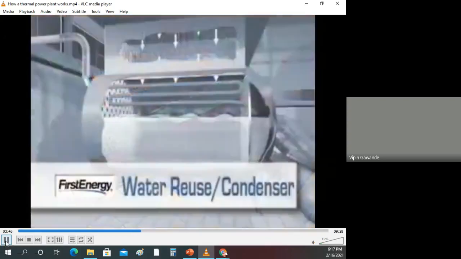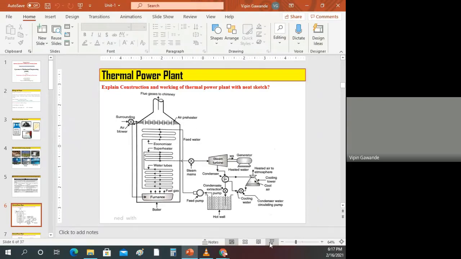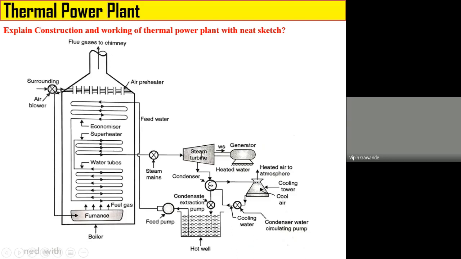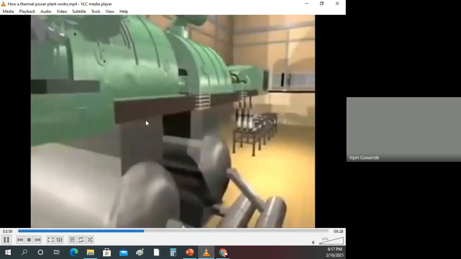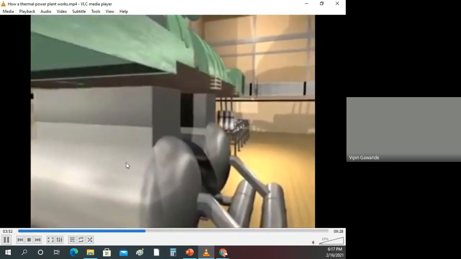Okay. Then after doing the work in the steam turbine, the steam comes out of the steam turbine and then enters into the condenser. Now what happens in the condenser? We will see that. So this is our condenser.